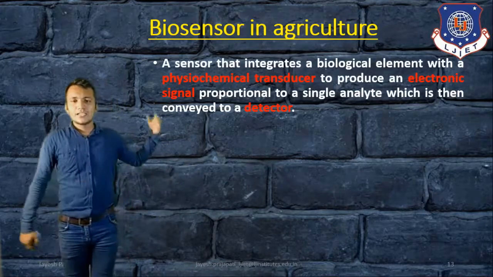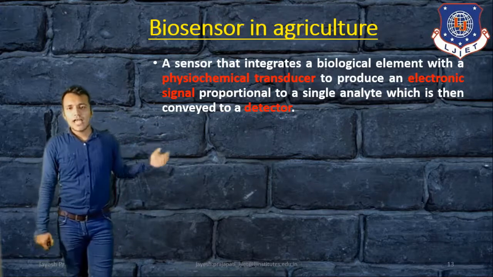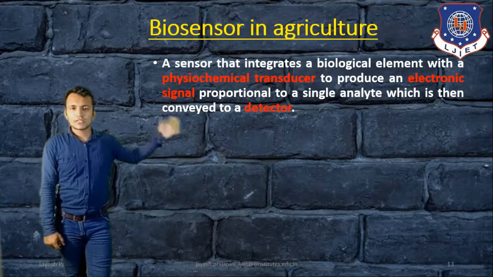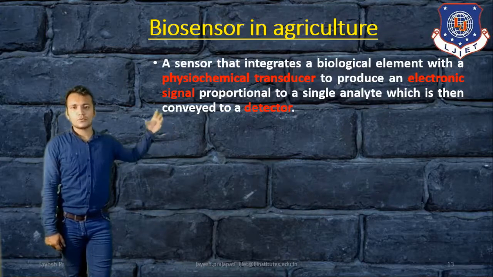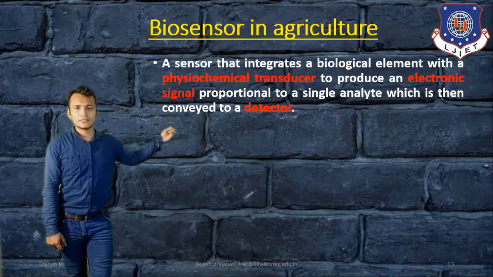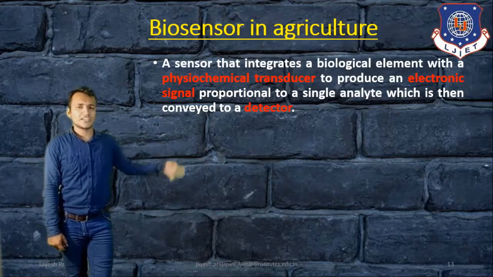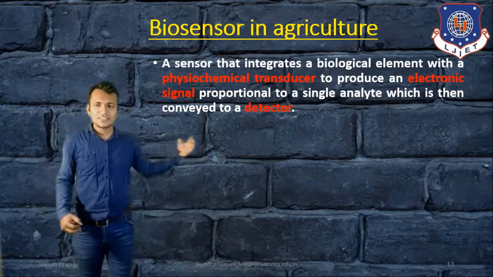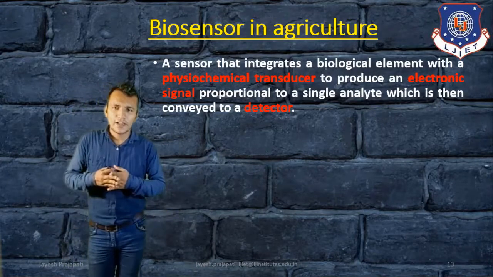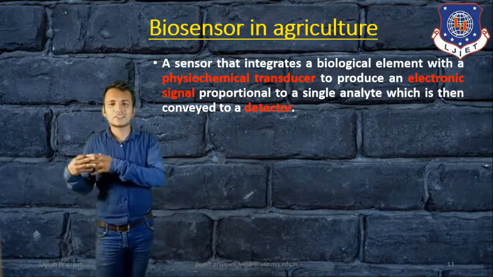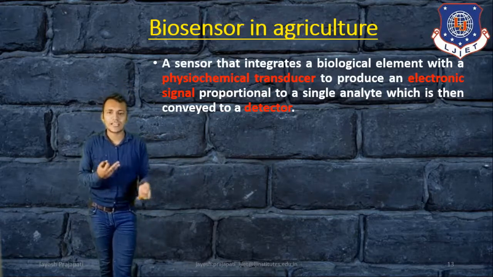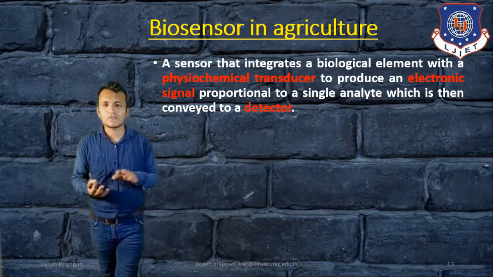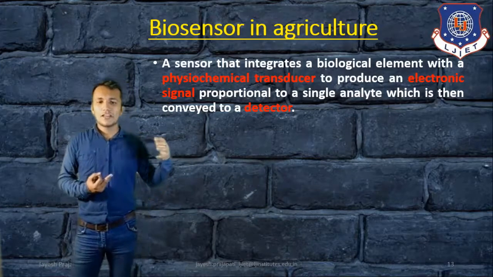A sensor that integrates a biological element with a physiochemical transducer to produce an electronic signal proportional to the signal analysis, which is conveyed to the detector. In this definition, we define the biosensor by its components: transducer, detector, electronic signal converters, and signal analyzers.